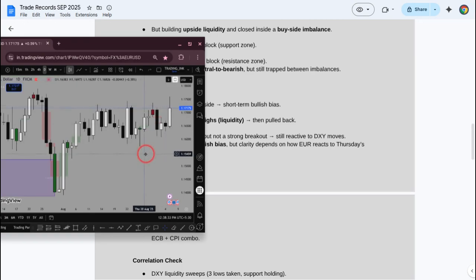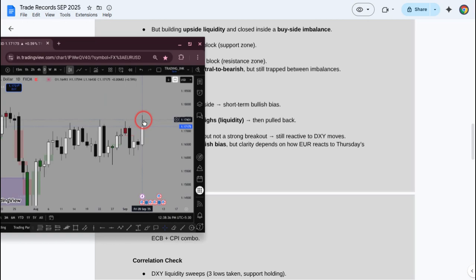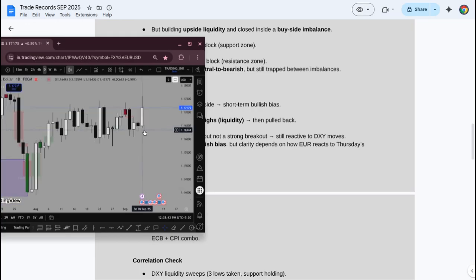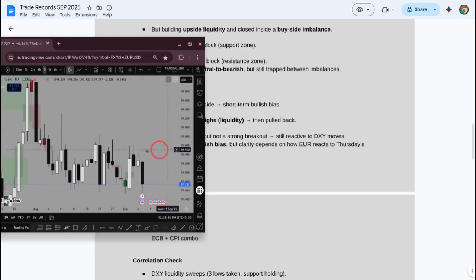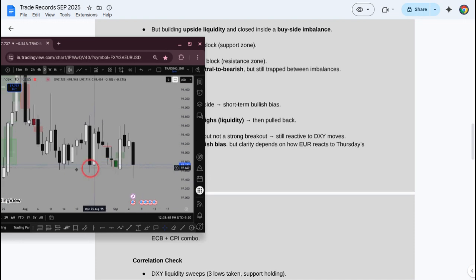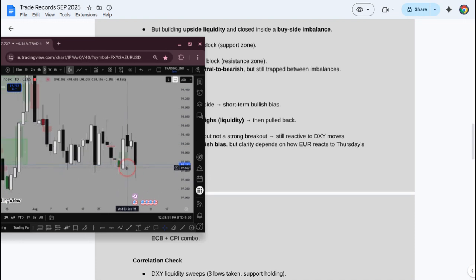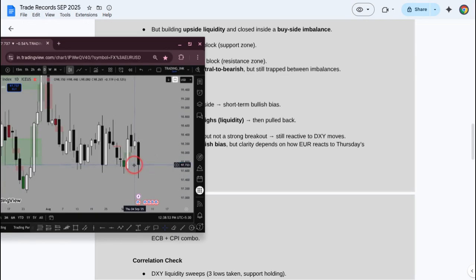In Euro USD it took the liquidity of these highs and closed below. It's still a strong candle. In DXY it swept the liquidity of these three lows and then closed towards the upside. Again a mixed price action, no clarity. It respected this order block, and again on the weekly time frame it respected that balanced price range and that order block as well.